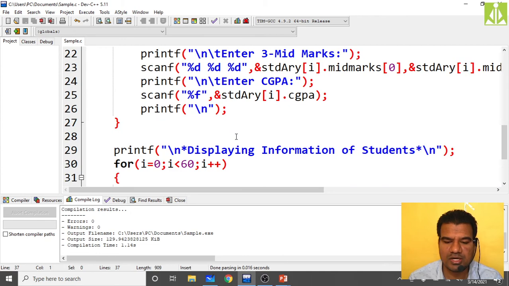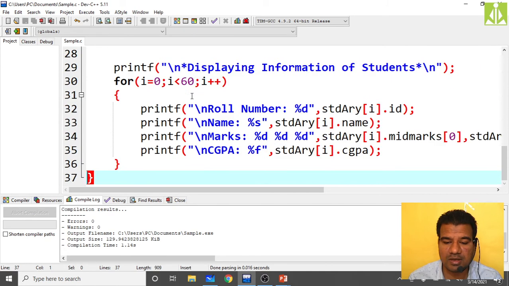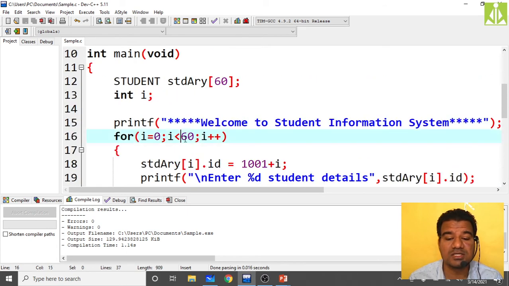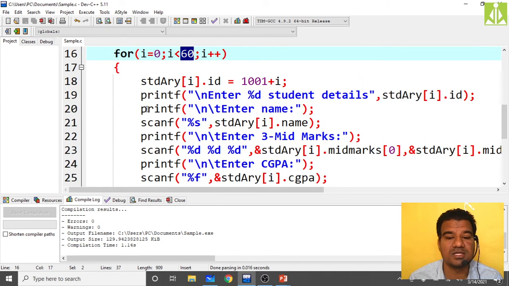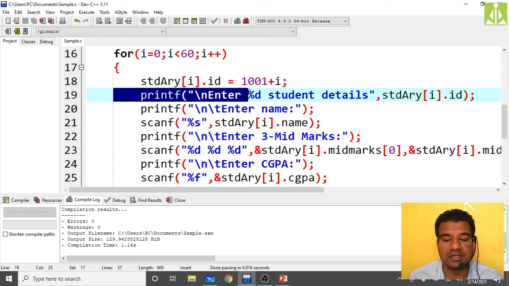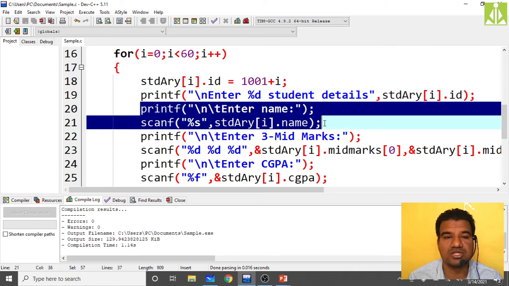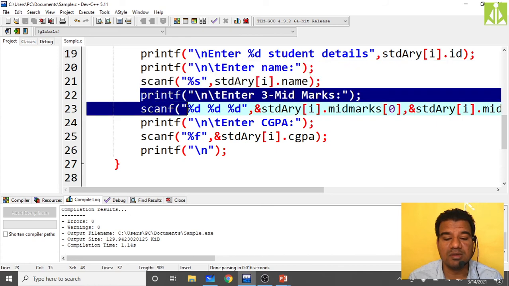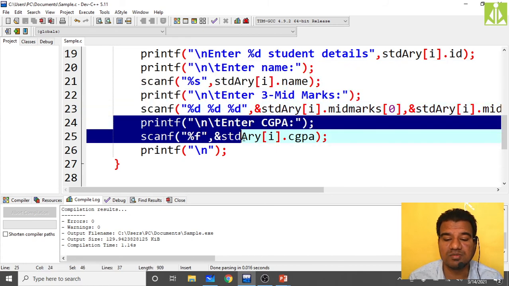So now how many student details am I reading? 60 student details I'm reading, and at the same time I'm printing 60 student details on the output screen. When you compile and execute this program, it will ask you to enter 60 student details, because this loop will iterate 60 times. For every student we don't have to input the ID, because we are initializing it within the program itself. But for other details, we have to read 60 student names, then 3 midterm marks of 60 students, and the CGPA of 60 students.